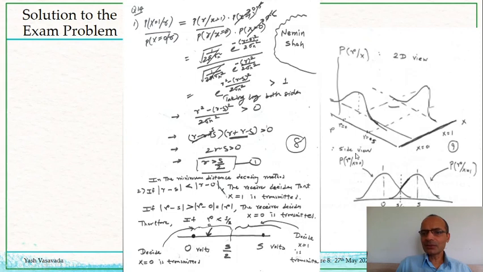And so with that, we are led to this concept of decision boundaries.